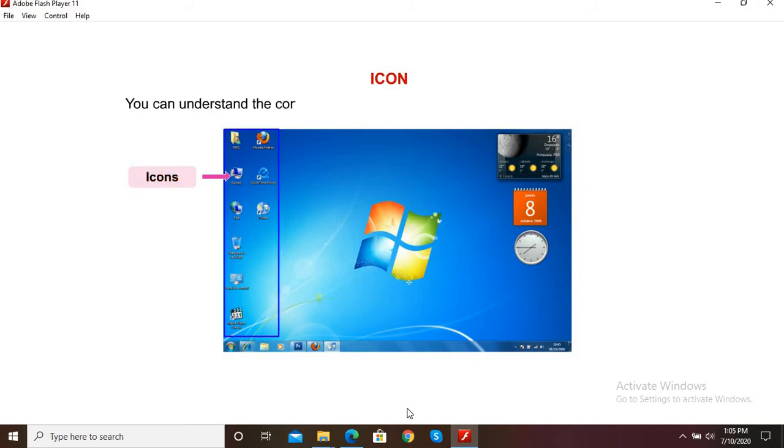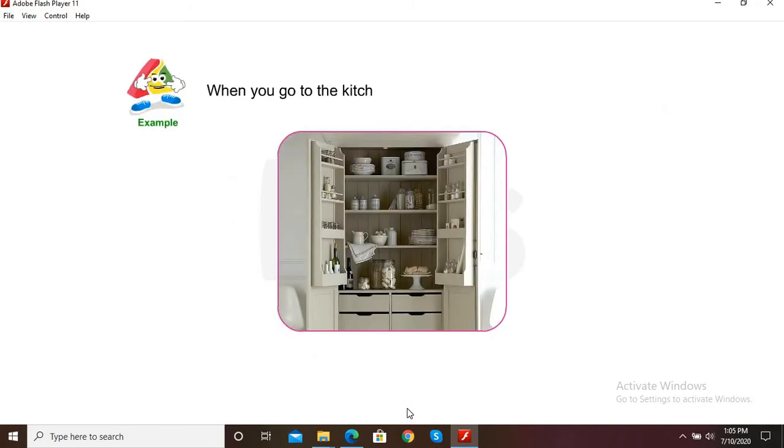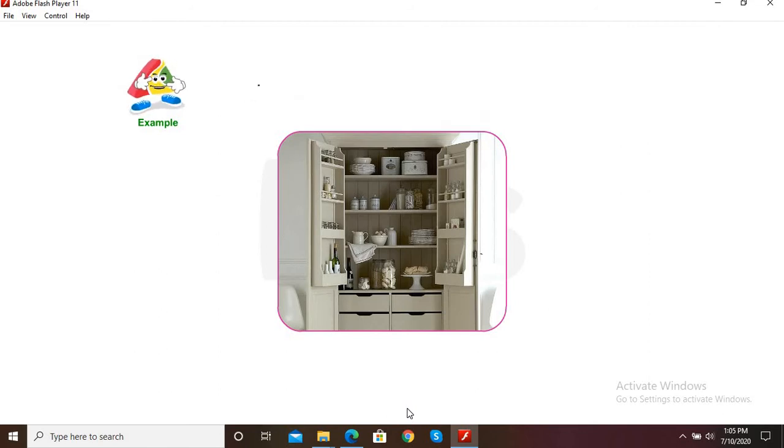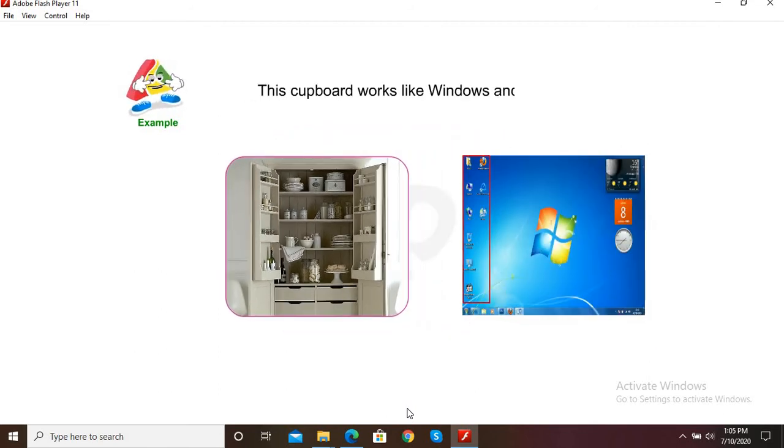You can understand the concept of icons and desktop with the help of a given example. When you go to the kitchen and open a cupboard, you will find various labeled boxes containing different items. The cupboard works like Windows and the labeled boxes work like icons.